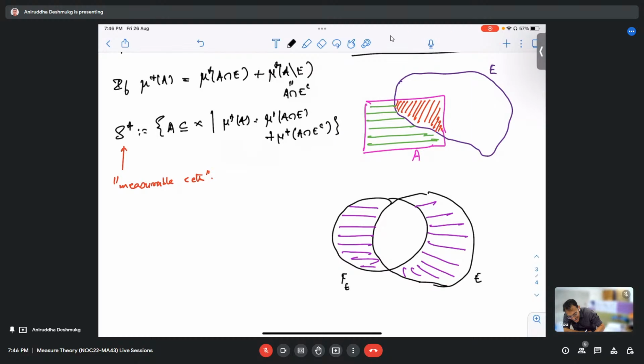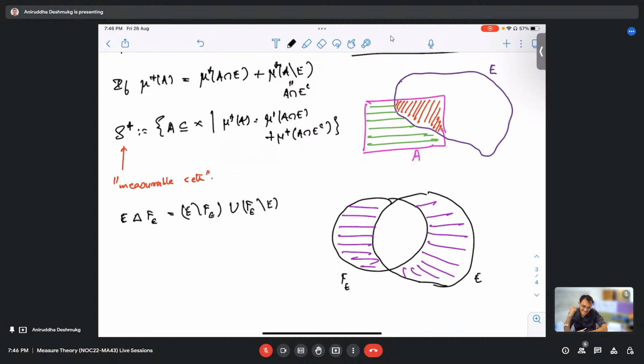No, no. See, E symmetric difference F epsilon is E difference F epsilon, union with F epsilon difference E. So we are collecting all those points which are either exclusively in E or exclusively in F epsilon. Okay, I got it completely the other way around. I'm sorry. No issue.